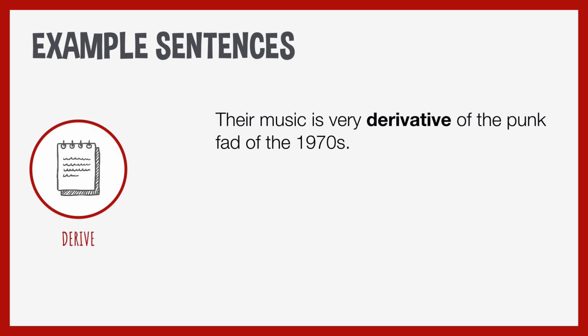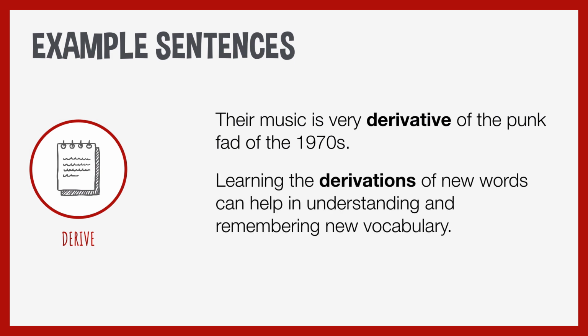Their music is very derivative of the punk fad of the 1970s, so it came from the punk fad, the punk music, and learning the derivations of new words can help in understanding and remembering new vocabulary. So the forms in this course are also called derivations.